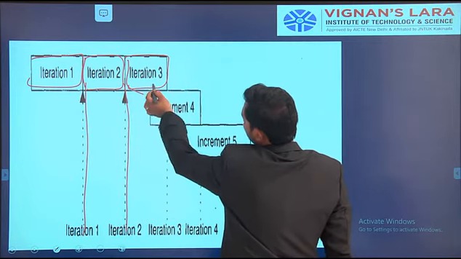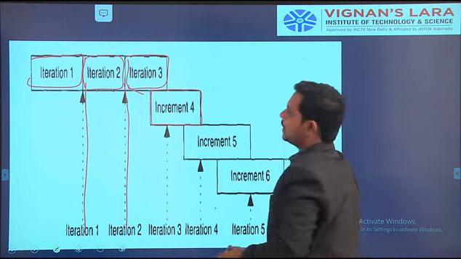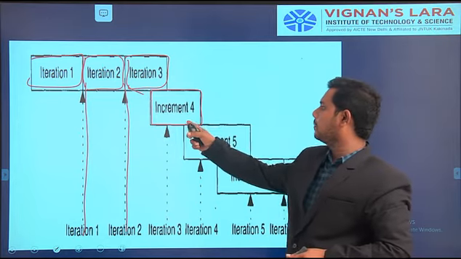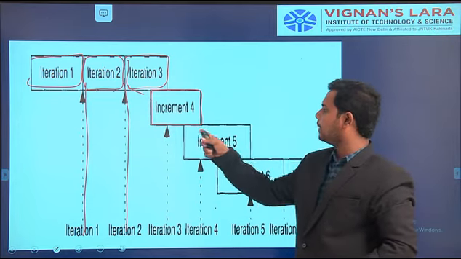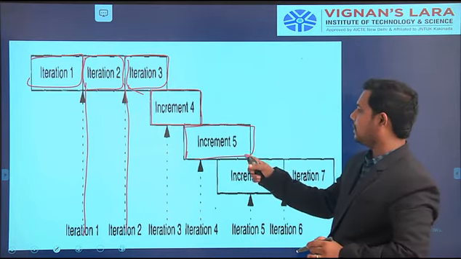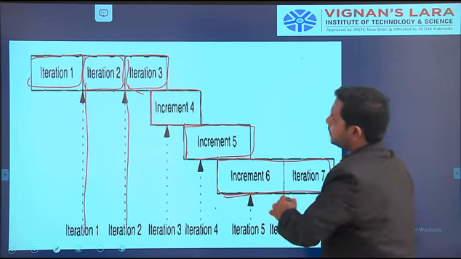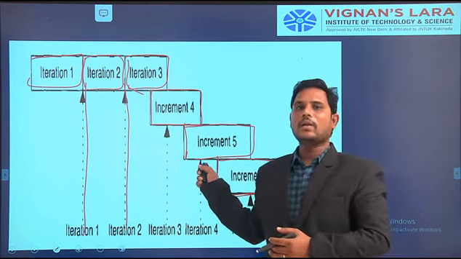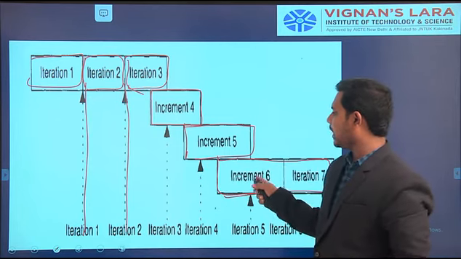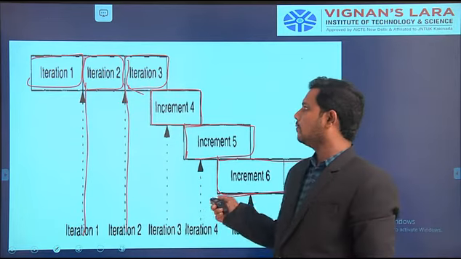Because iteration 3 is not completed, iteration 4 will be started. If iteration 4 is not completed, iteration 5 will be started, and then iterations 6 and 7. This is like the waterfall model. You remember the waterfall model: each activity is finished in this kind of format, and we follow the iteration workflow.